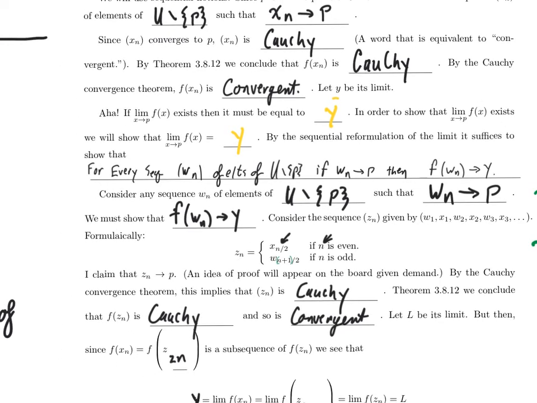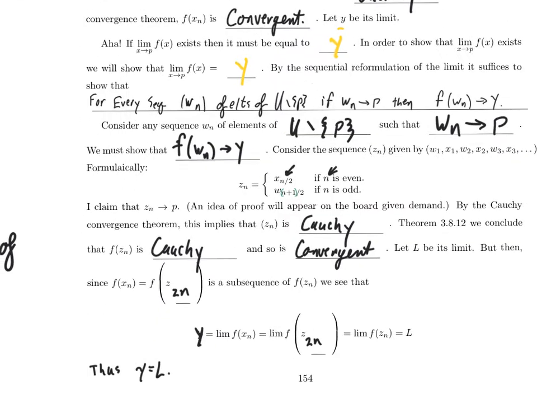we want to show that for any sequence w_n of elements of U minus p, if that sequence converges to p, then f of w_n converges to y, because then I'll be able to use the sequential reformulation of what the limit of a function is. And let's see if we actually did that. Well, we considered any sequence w_n of elements of U minus p, and we assumed that w_n converges to p.